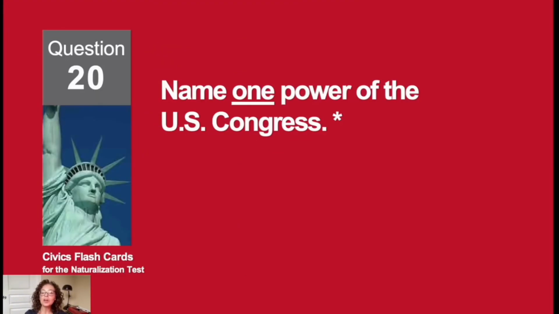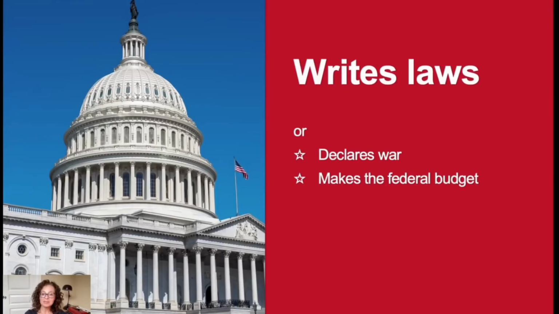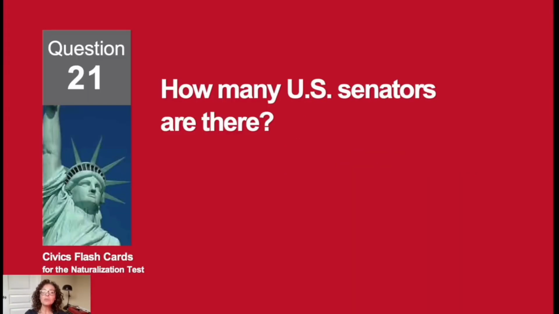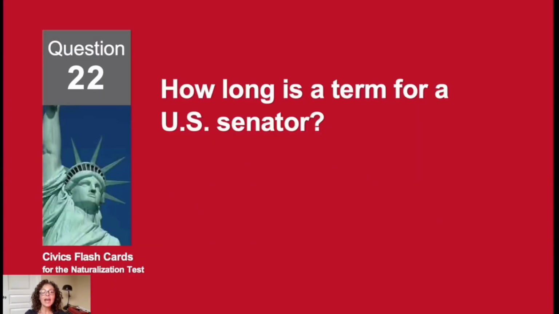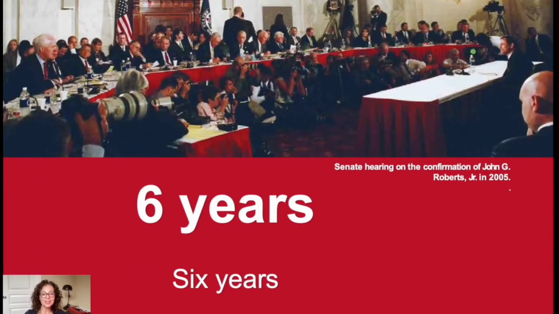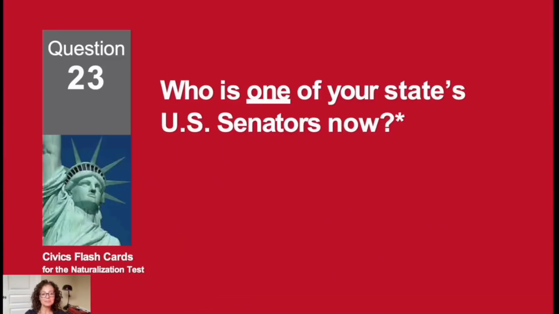Name one power of the U.S. Congress. Writes laws. How many U.S. senators are there? 100. How long is a term for a U.S. senator? 6 years for a senator. Who is one of your state's U.S. senators now?